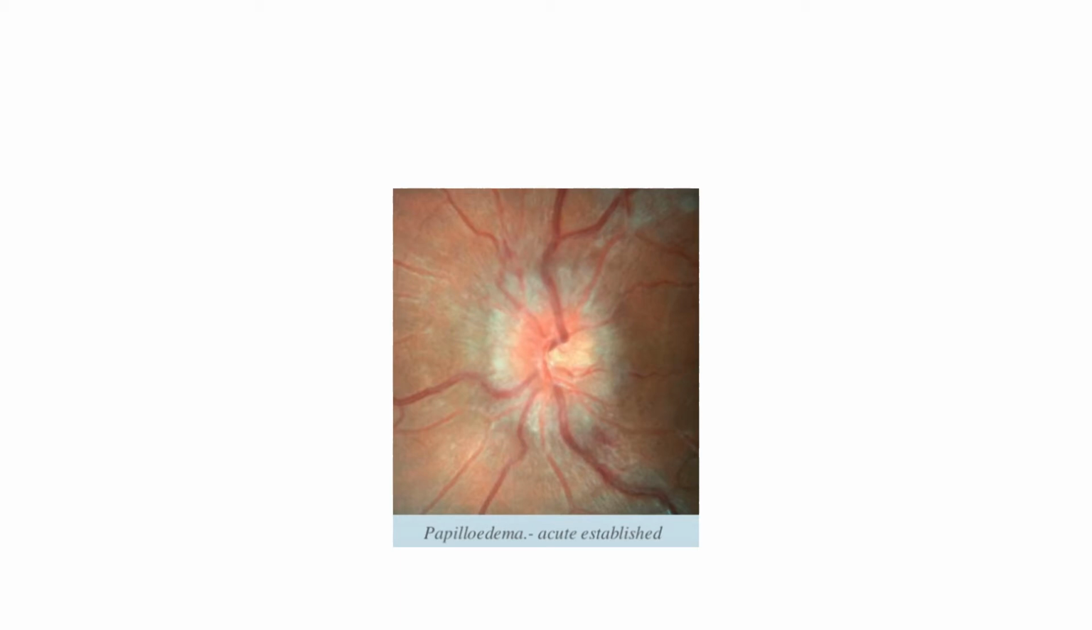The disc is hyperemic. If you see the veins, they are dilated and tortuous, and there is a flame-shaped hemorrhage here, but there are no cotton wool spots in the picture. The macula is not being shown here, so the macular star is also not seen. So this is a typical case of established papilledema.